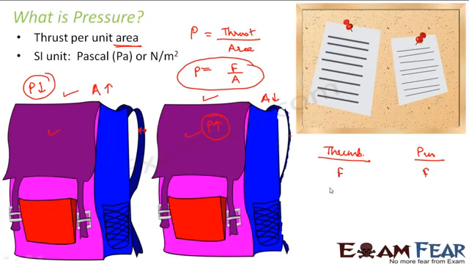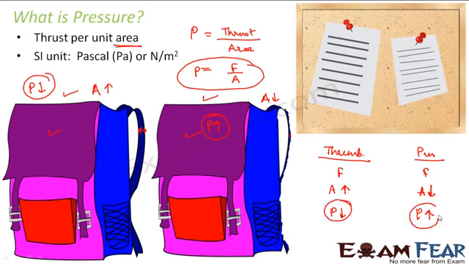But in the first case, when you put your thumb in contact with the board, the area is more, because the area of the thumb is more when compared to the area of the pin, because the pin will have a very sharp tip. So if you look at the tip of the pin, that is extremely small. So the area is very, very small. Correct? Now when the area is so small, the pressure is very large. But in this case, the area is large, therefore the pressure is less.